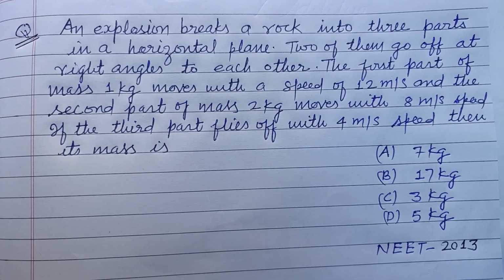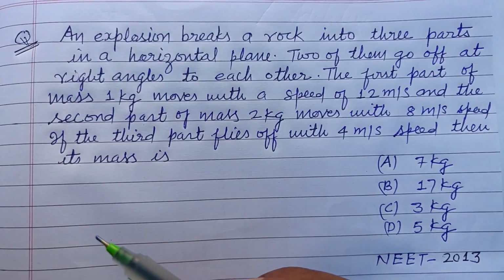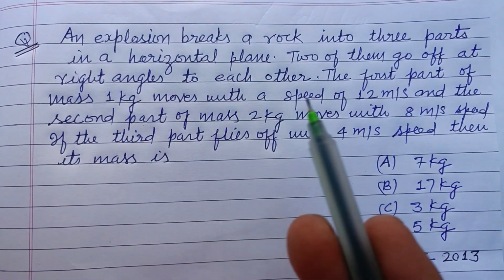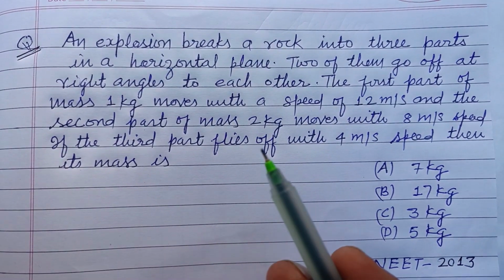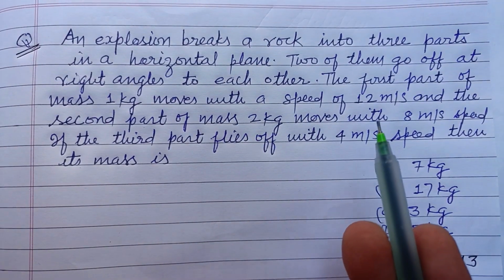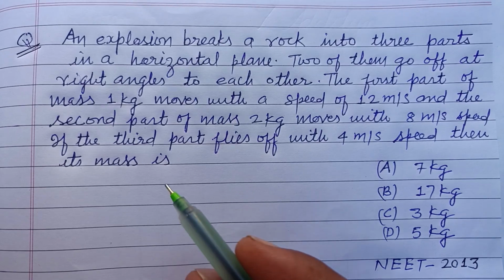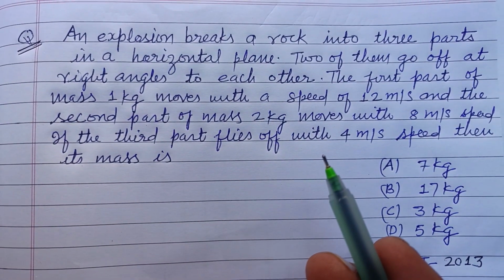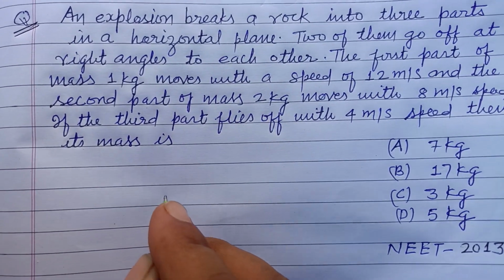This is a question from NEET 2013. An explosion breaks a rock into three parts in a horizontal plane. Two of them go off at right angles to each other. The first part of mass 1 kg moves with a speed of 12 meter per second and the second part of mass 2 kg moves with 8 meter per second. If the third part flies off with a 4 meter per second speed, then its mass will be?